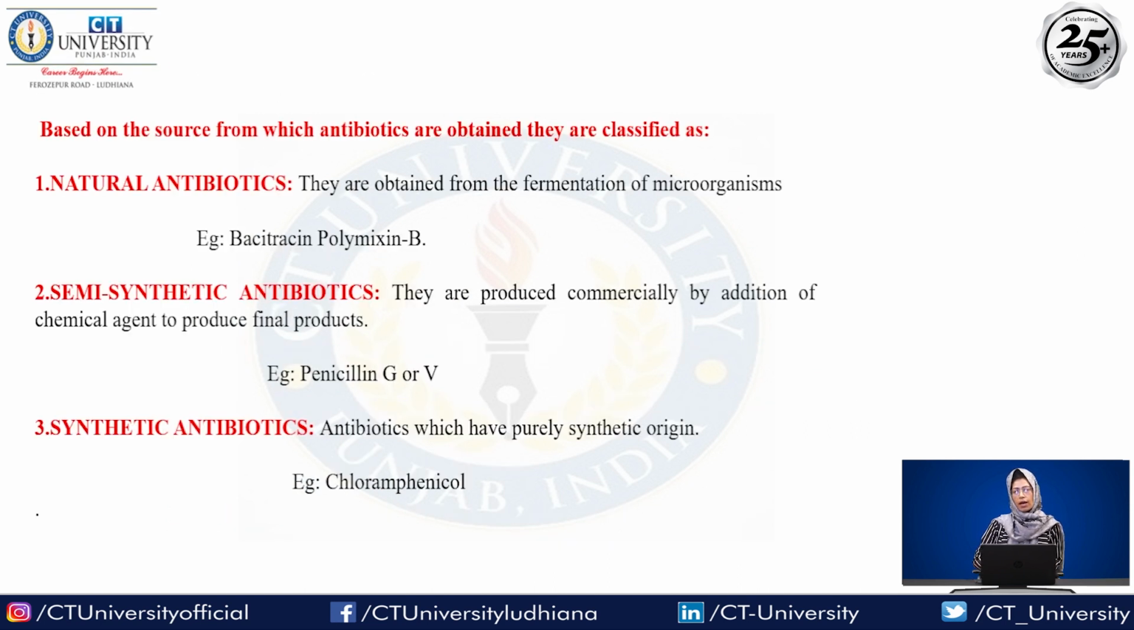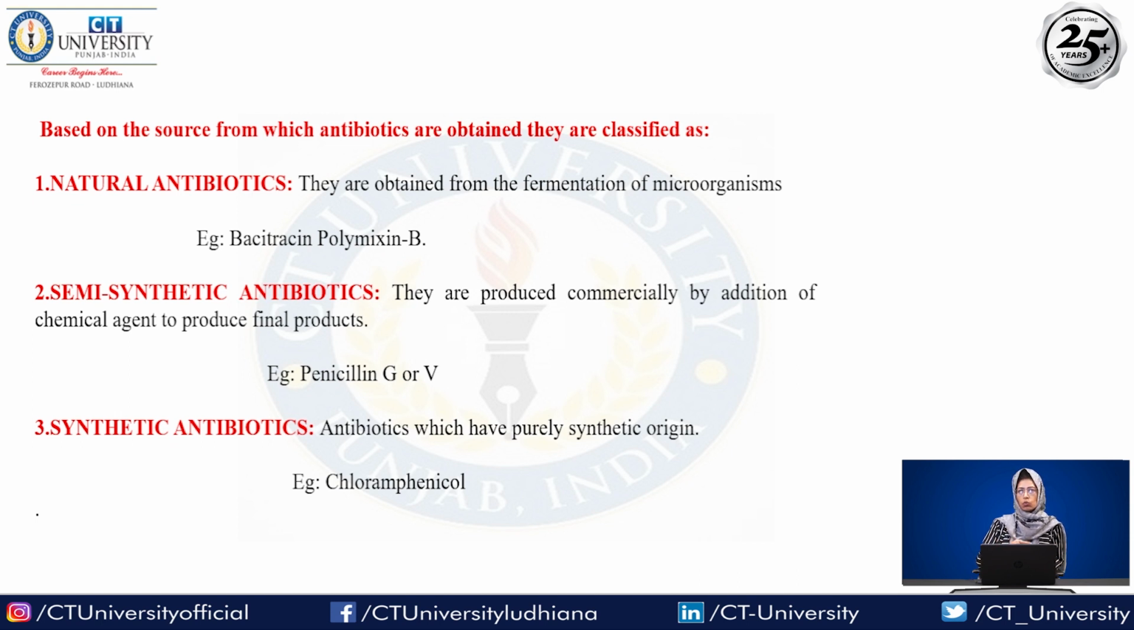So next, we have classification based on the source from which antibiotics are obtained. They are classified into three types. One is natural antibiotics, the second is semi-synthetic antibiotics, and the third is synthetic antibiotics. So what are natural antibiotics?